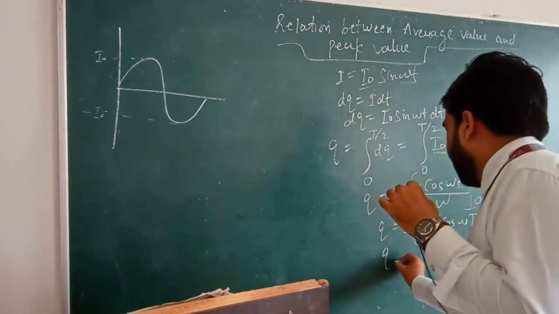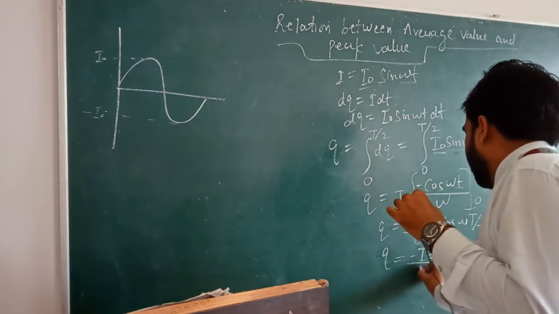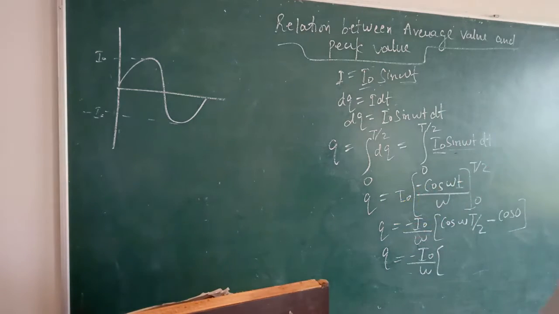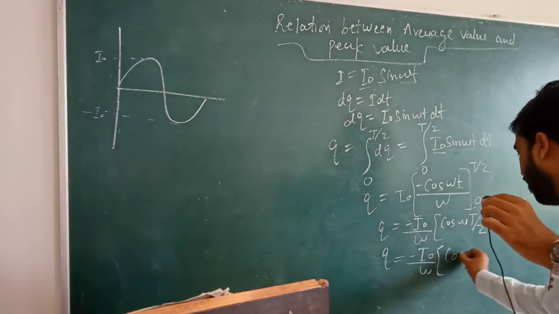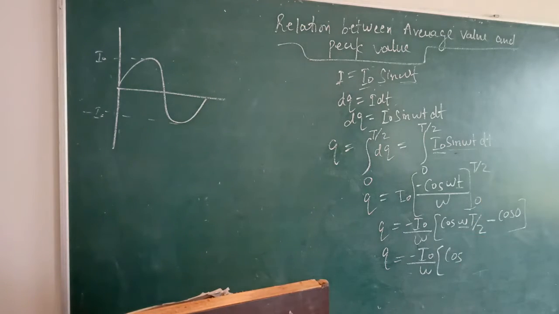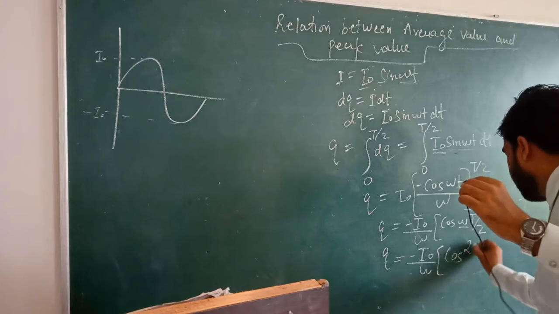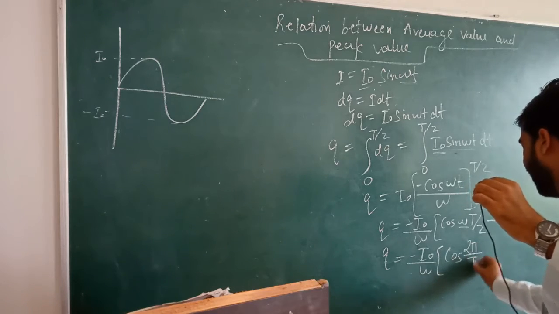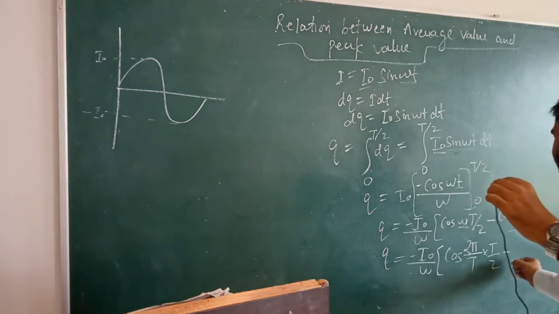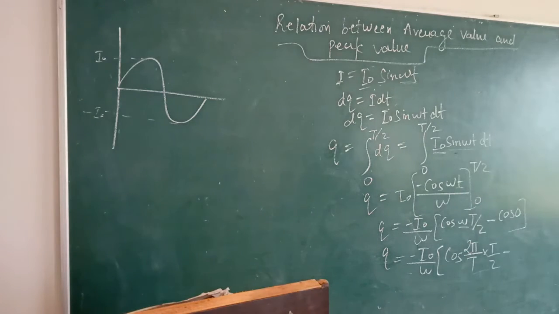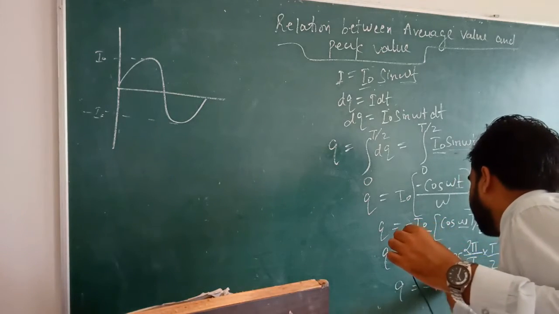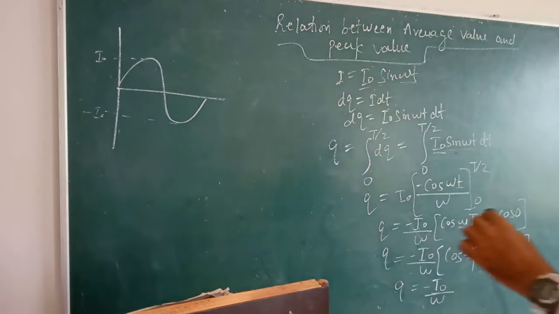Now, what is the value of omega? Omega is angular velocity, so this will be equal to angular displacement upon time. So this will be cos, in place of omega here will be 2 pi upon T into T by 2, minus cos 0. What is the value of cos 0? Sin 0 is 0, cos 0 is 1. So Q will be equal to minus I naught upon omega.